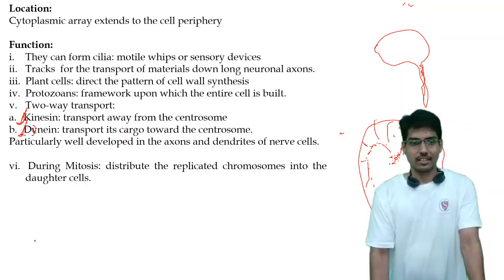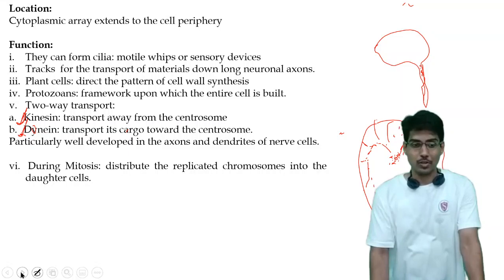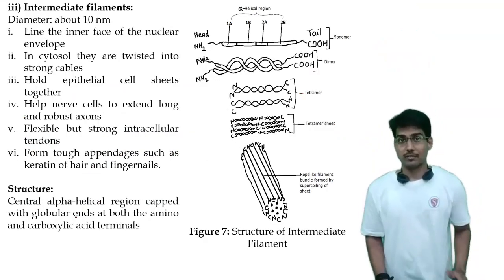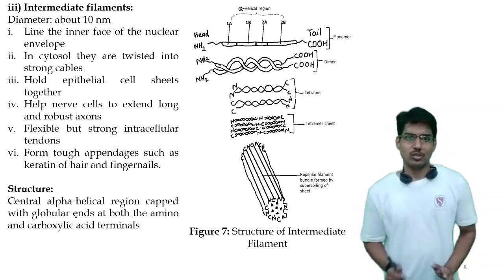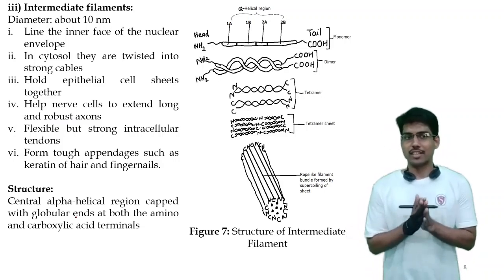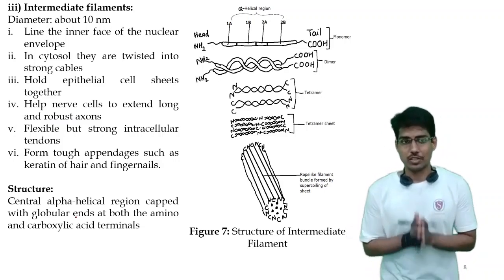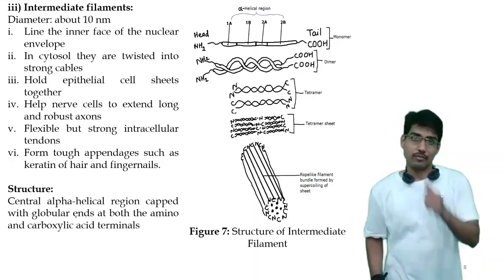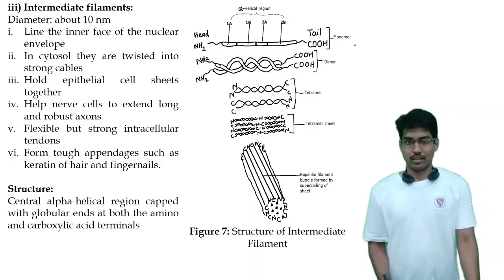Now let's see, as we have seen actin and microtubules, now the third part, the intermediate filaments. The intermediate filaments have a diameter of about 10 nanometers, and they line the inner face of the nuclear envelope.